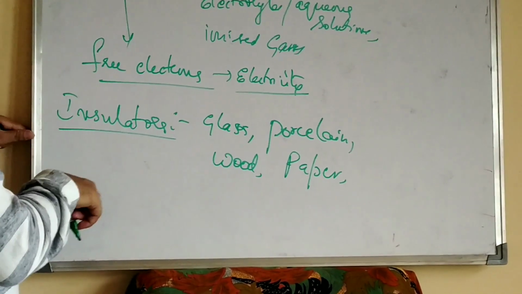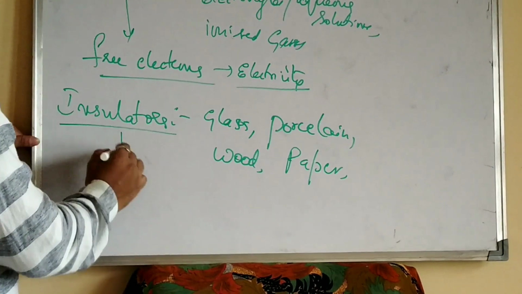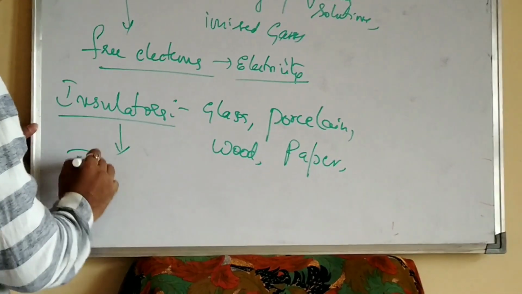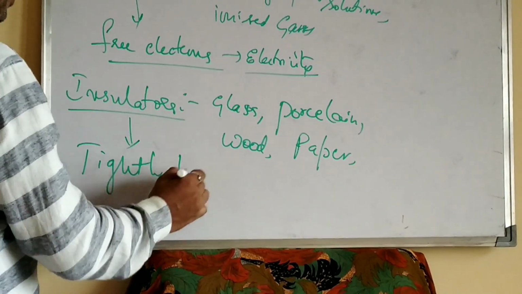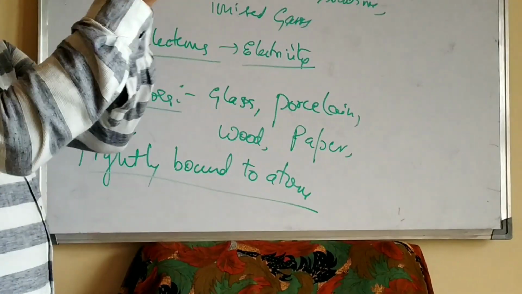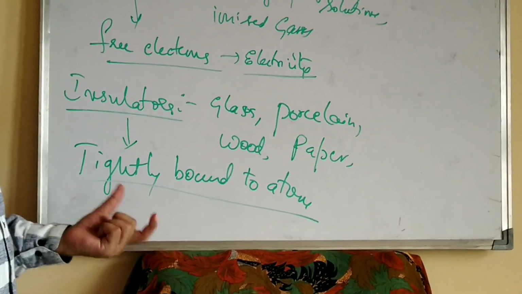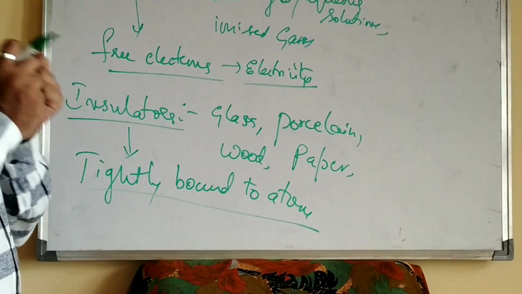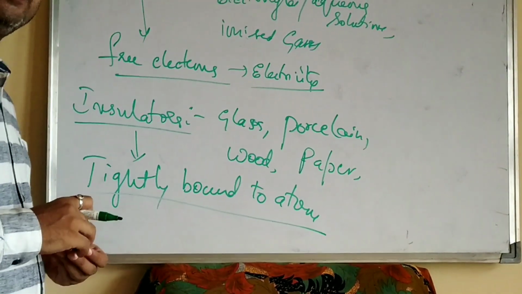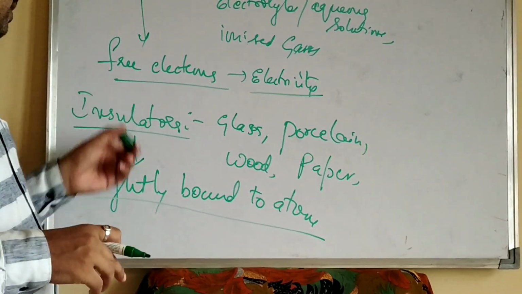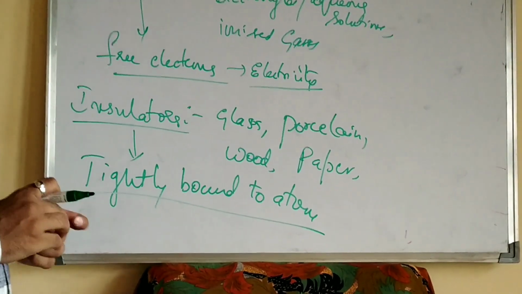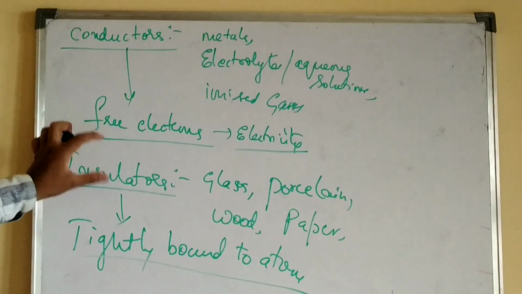Now, why are these insulators so? Because in insulators the free electrons are tightly bound to the atom or the nucleus of an atom. Since they are very tightly bound to the atom itself, the electrons are not able to move through the insulators. That's why they will not allow the charges to flow through them. So these are conductors and insulators.